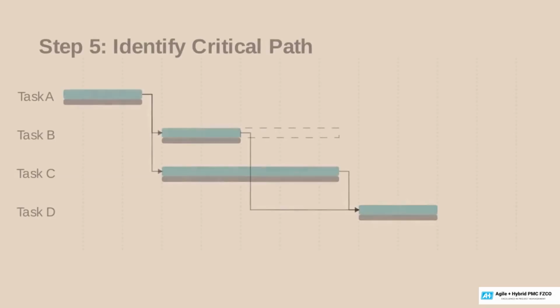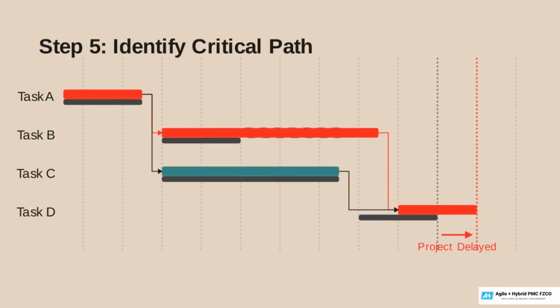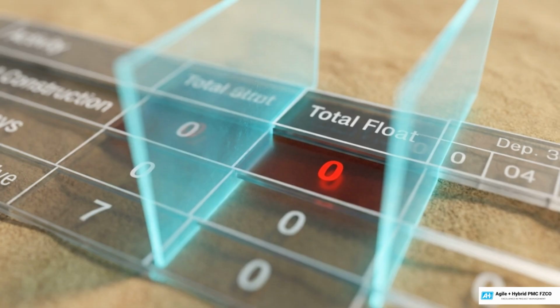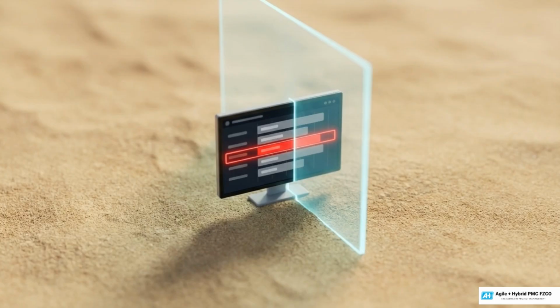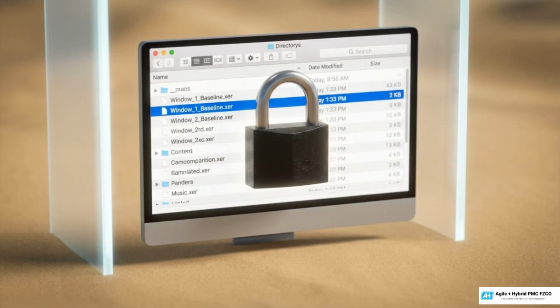As actual dates overwrite plan dates, delayed activities consume float, the buffer time before an activity delays the project. Step 5 identifies the new critical path. Recalculating the network reveals the longest sequence with zero float, highlighting the driver of the end date. This recalculation frequently exposes path shifts. An activity that had buffer last month might consume all its float and become the critical task driving the final deadline. Capturing sequential snapshots preserves this volatile scheduling data. It locks the evidence in place before the next update cycle changes the history.